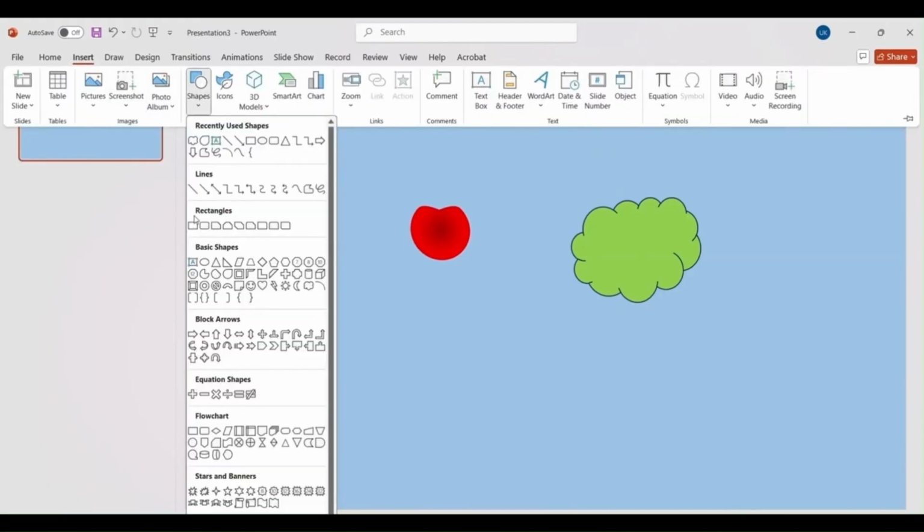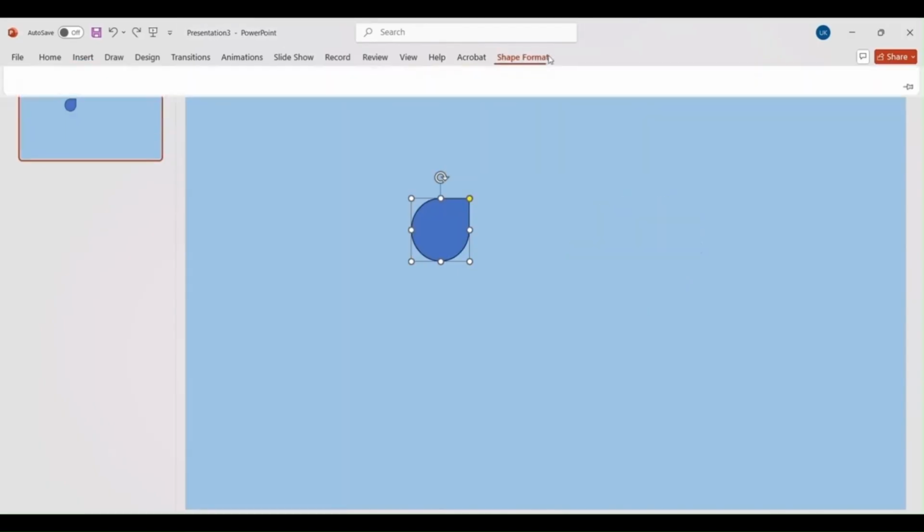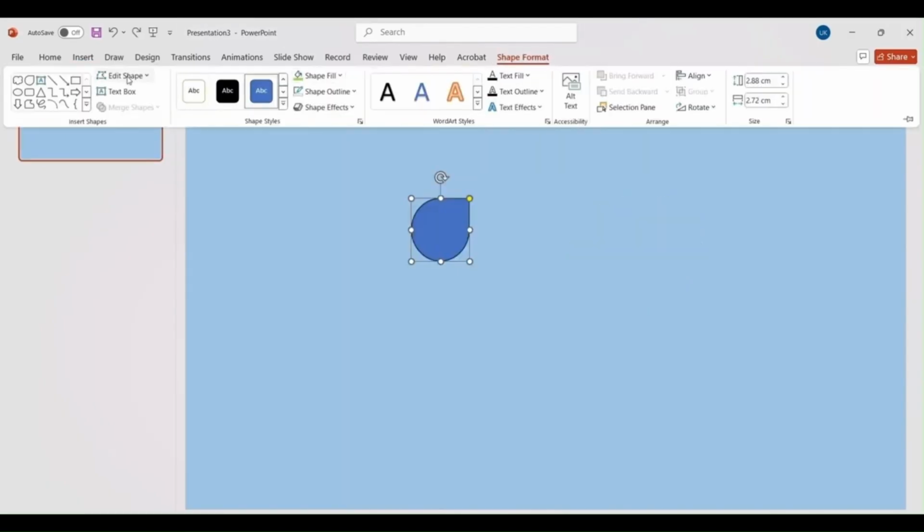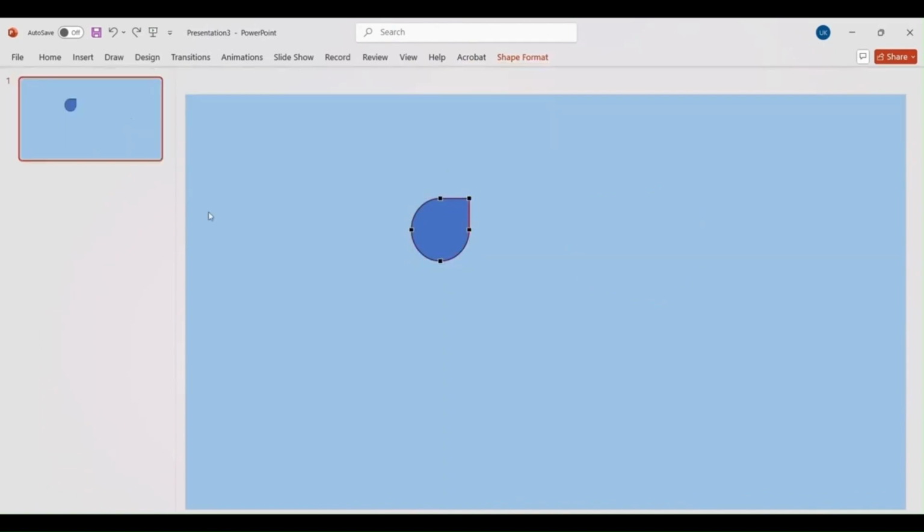Go back to shapes. The tool I am talking about is here, free form. If you want any smooth curve, you can use this free form. In shape format, go to edit shape and edit points. You can make use of these edit points to pull it in any direction you want.